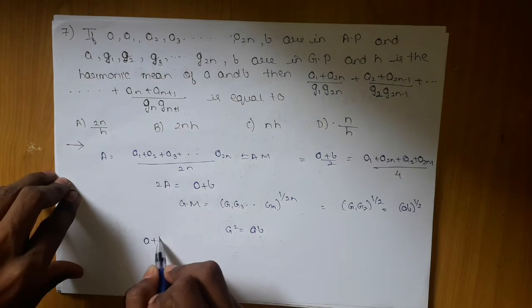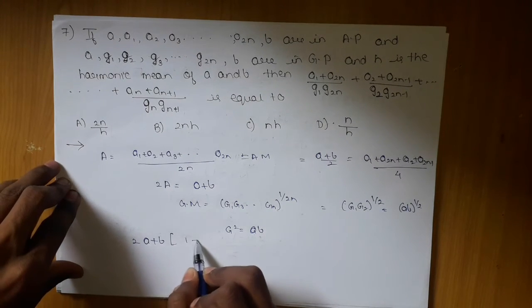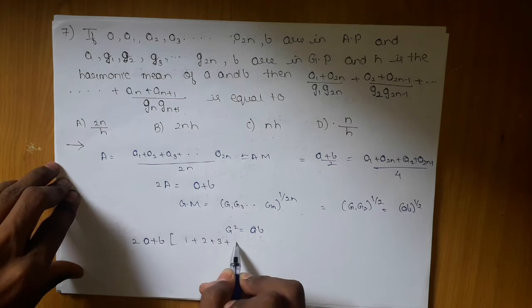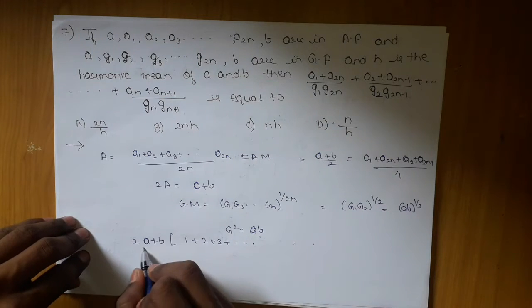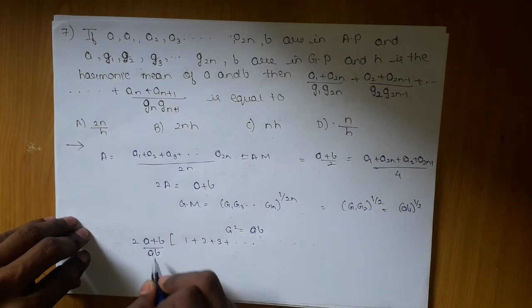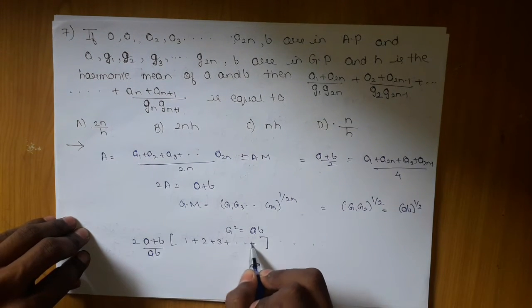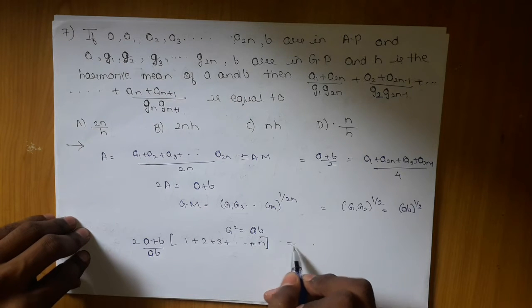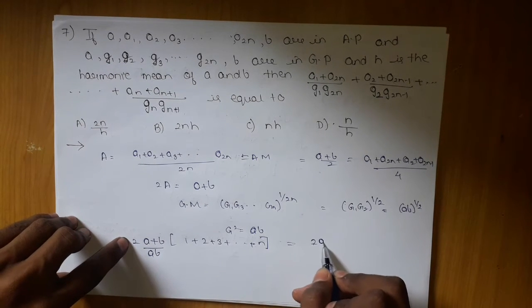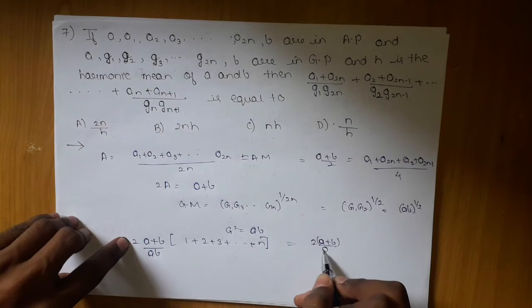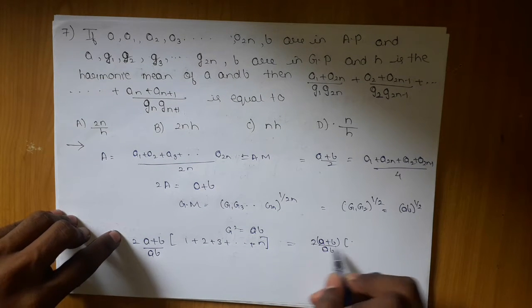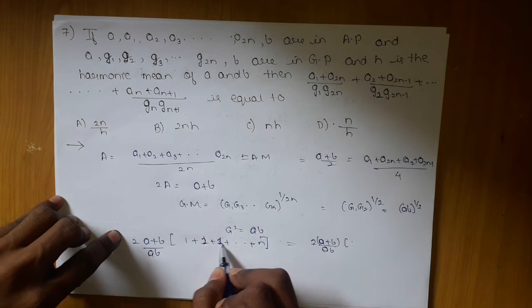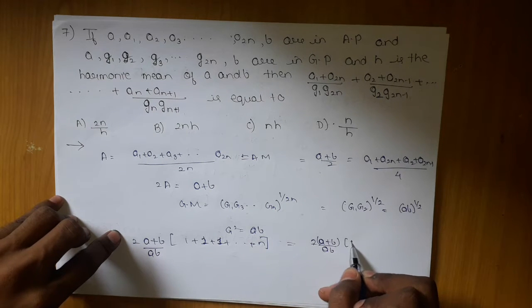So if I apply this property, I can replace all the denominators by ab. I will take a + b common, and what I am left with is 1 + 1 + 1 and so on till n, which is the sum of n terms, one added n times, giving me n. So it gives me n(a + b)/ab.